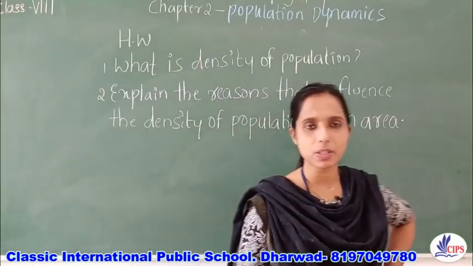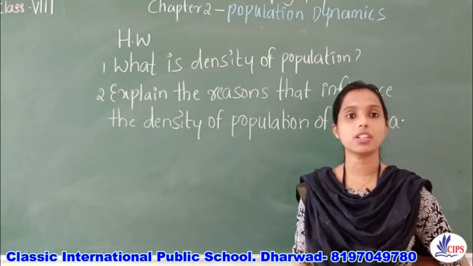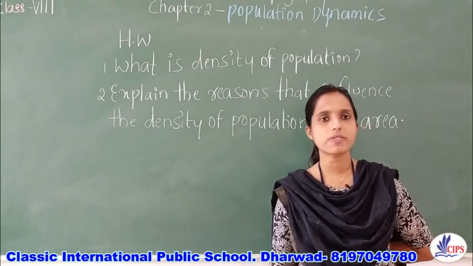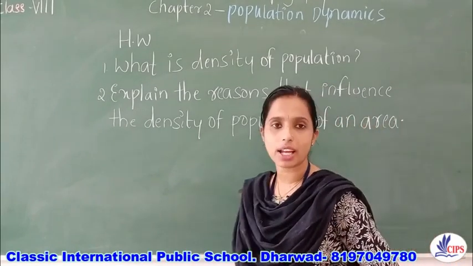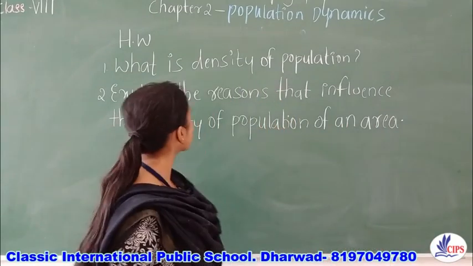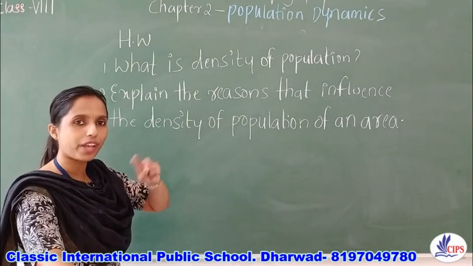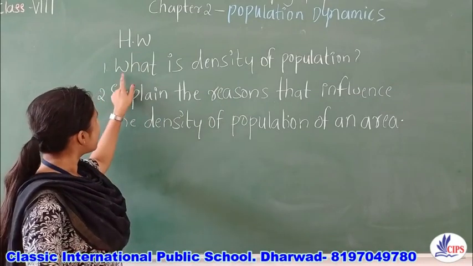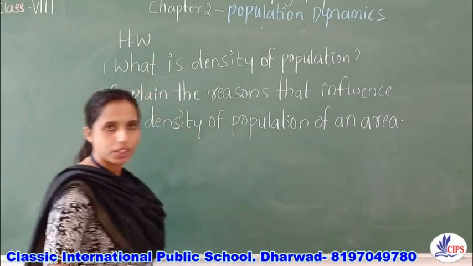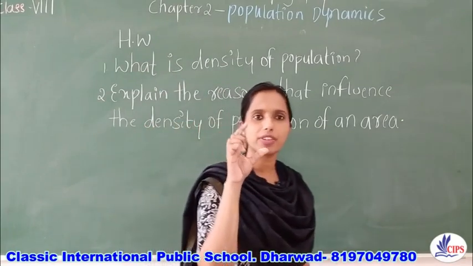So we have read the last part. We have already completed the distribution of population as well as low density, moderate density and high density. Now the last part is homework. I have given you two questions related to what we have done just now. First is, what is density of population? Here you have to write the definition.